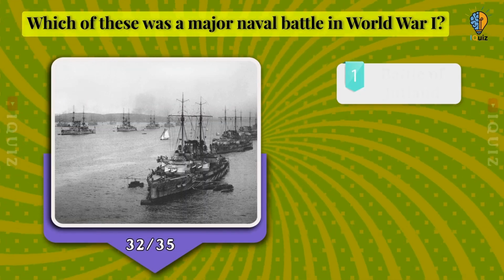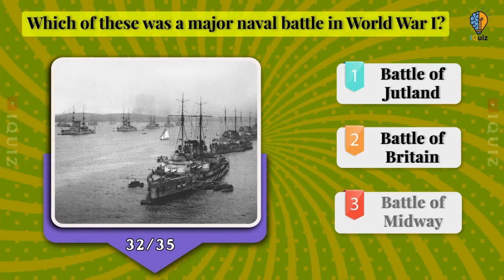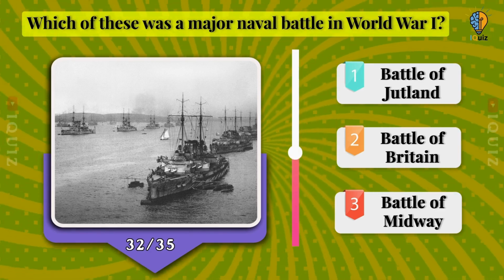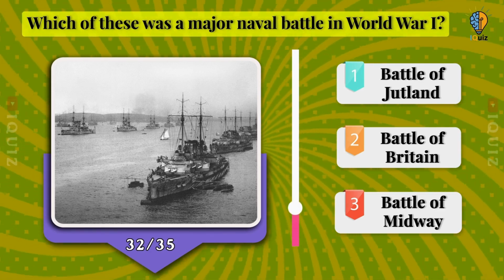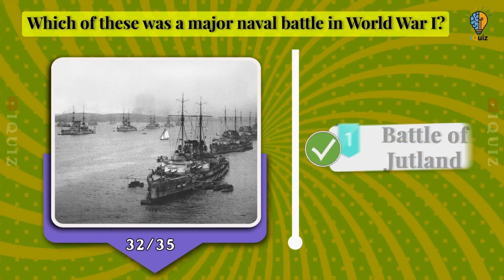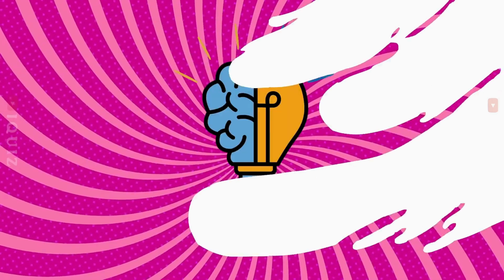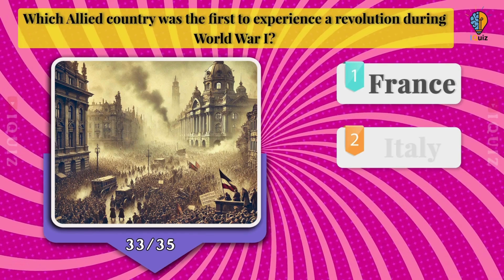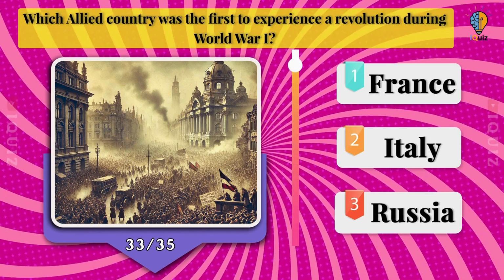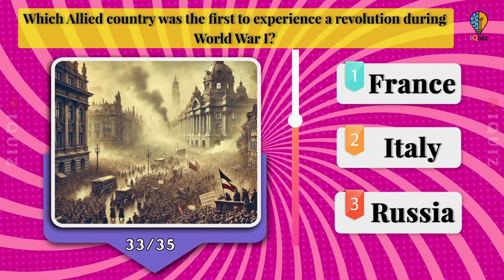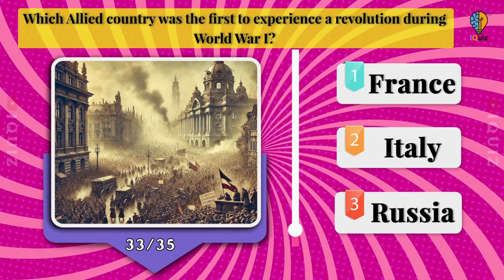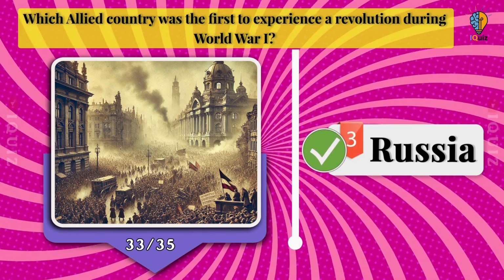Which of these was a major naval battle in World War I? Battle of Jutland, Battle of Britain, or Battle of Midway? Battle of Jutland. Which Allied country was the first to experience a revolution during World War I? France, Italy, or Russia? Russia was the first Allied country to have a revolution, leading to the Tsar's abdication and Bolshevik rule.